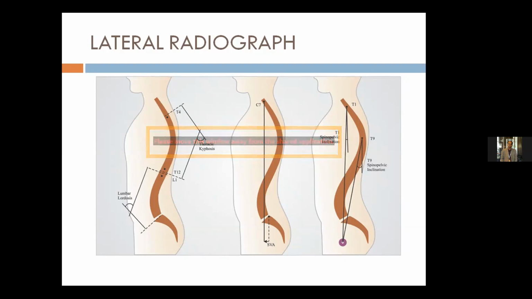As age increases, older patients have the C7 plumb line falling anterior to the posterior superior corner of the sacrum, which is also called the horizontal offset. The distance between the posterior superior corner of the sacrum and this C7 plumb line is called the horizontal offset in adult spinal deformity patients.